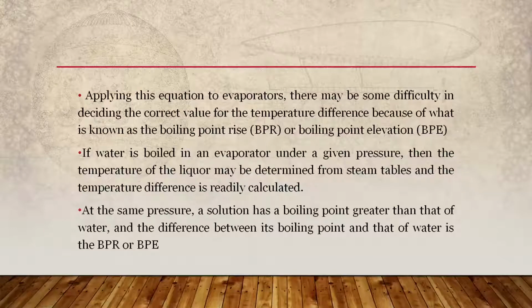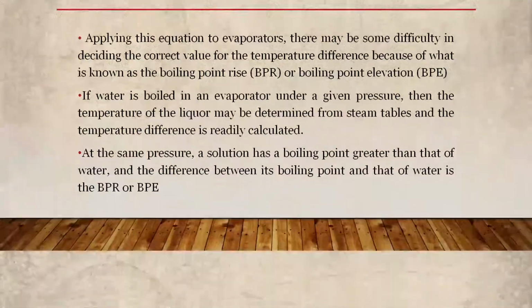Applying this equation to evaporators, there may be some difficulty in deciding the correct value for the temperature difference because of what is known as boiling point rise or boiling point elevation. If the water is boiled in an evaporator under a given pressure, then the temperature of the liquor may be determined from the steam tables and the temperature difference is readily calculated. At the same pressure, a solution has boiling point greater than that of water, and the difference between its boiling point and that of water's boiling point is known as BPR or BPE.